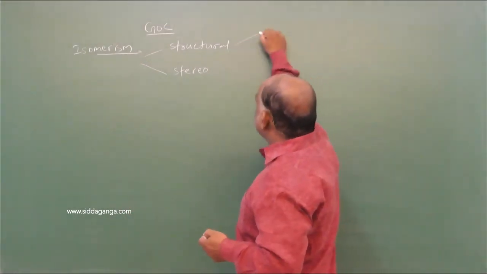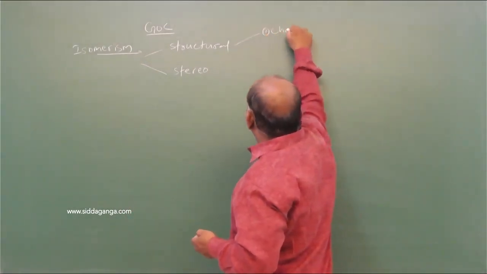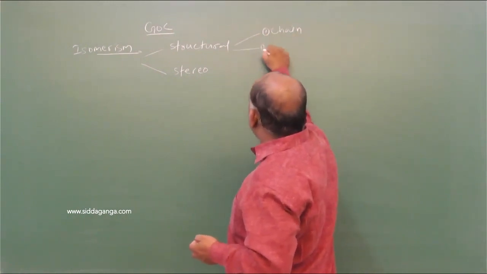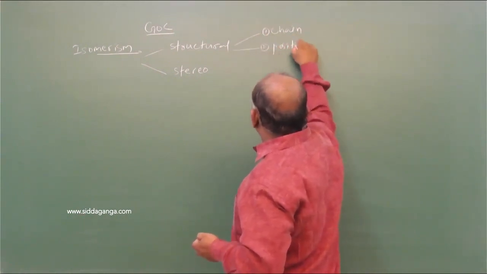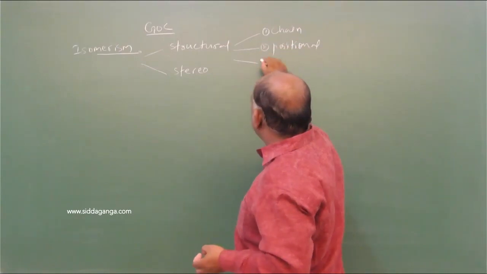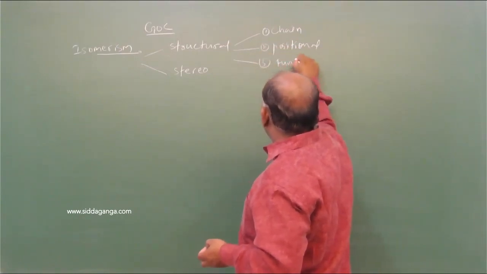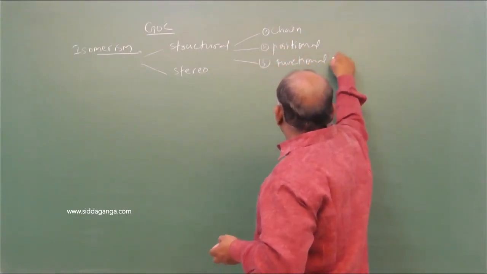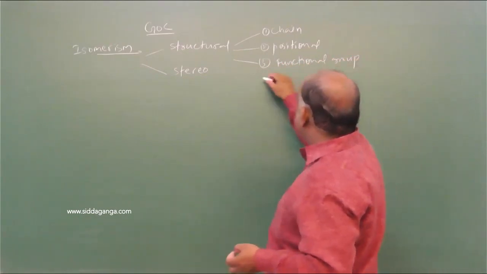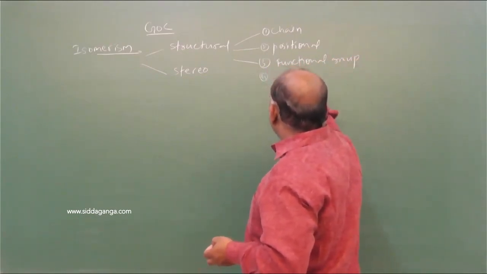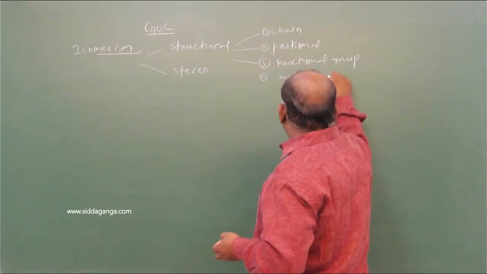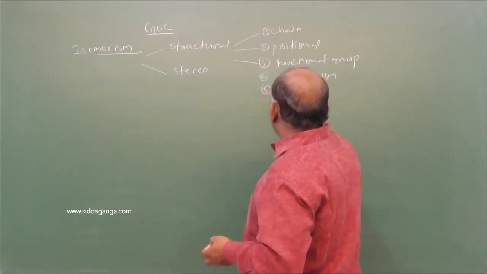Coming to the structural, number one is chain isomerism, second is positional isomerism, third is functional group isomerism, fourth is metamerism, and fifth is tautomerism.